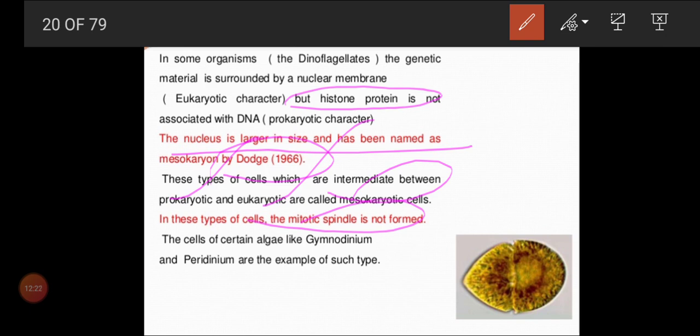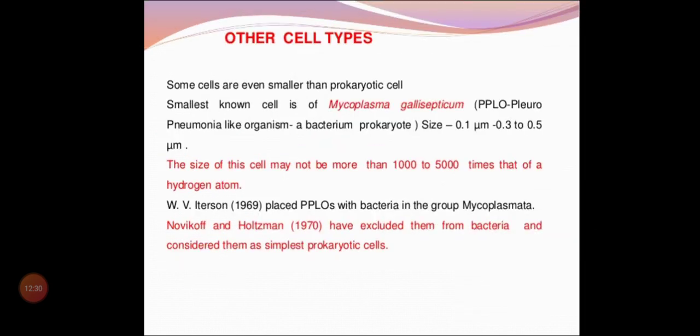The common algae, for example, Gymnodinium and Peridinium, are common examples for this group. Is that clear, children? So these are mesokaryotic cells. Apart from that, there are some exceptions like Mycoplasma. That is PPLO, pleuropneumonia-like organisms, which I have already explained. They also have a very small size. Mycoplasma, though it comes under prokaryotic, is much smaller than the other prokaryotes.